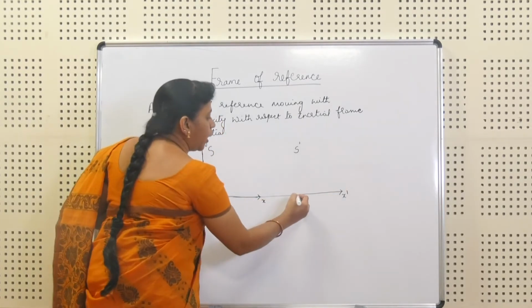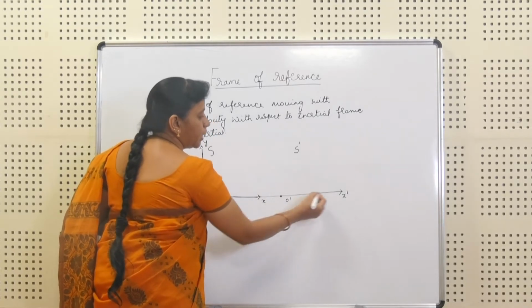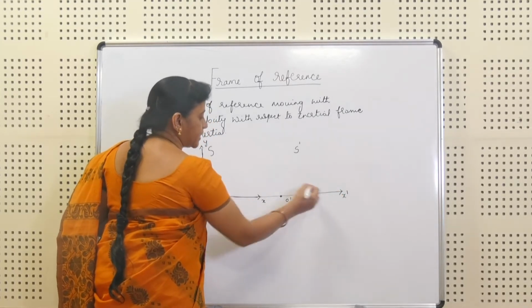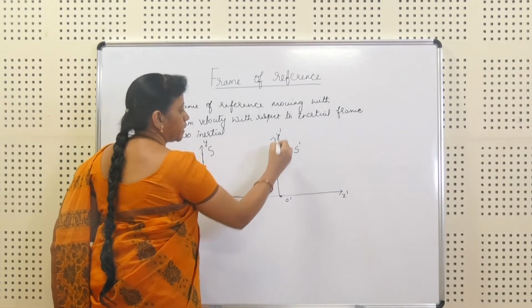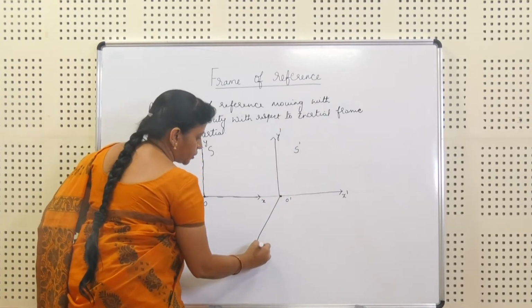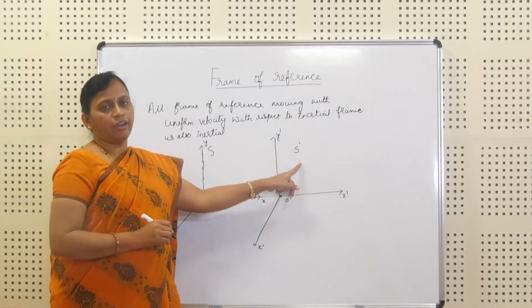Its origin I will take as O dash, and my coordinate points are x dash, y dash and z dash.